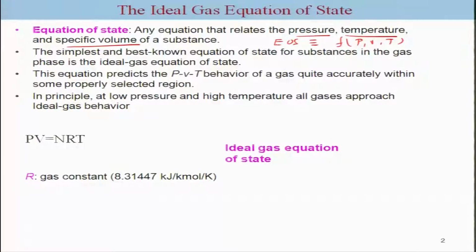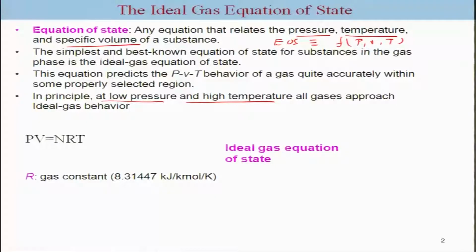In principle, at low pressure and high temperature, all gases approach ideal gas behavior. Typically gases behave like ideal gases under these conditions because they do not have any effective interaction between themselves, and essentially there is no potential energy. That means a gas can have kinetic energy, but it does not have any potential energy.